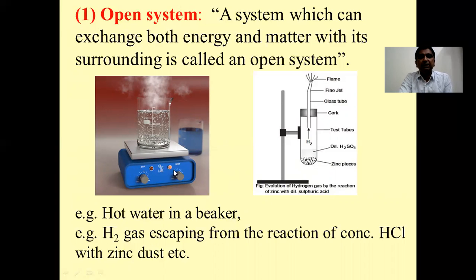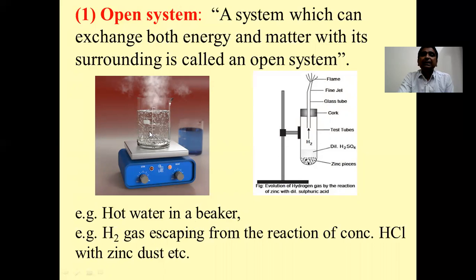Now in the first example, we have taken a beaker and some amount of water is added to it. And that beaker is getting heated from the bottom. So what will happen here? This water will start boiling and it will get converted into vapor state. Now this system, that is a combination of water and water vapor, can exchange both energy and matter.